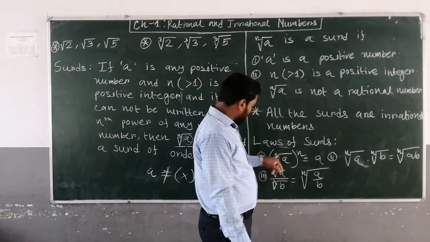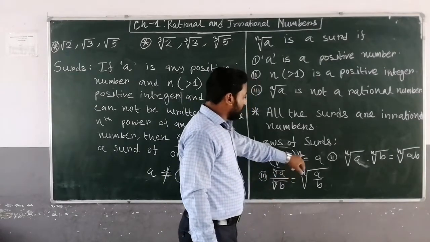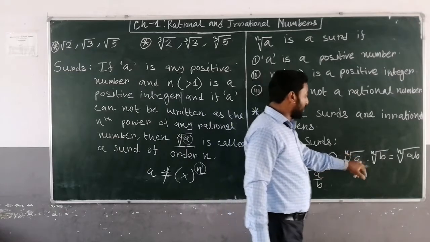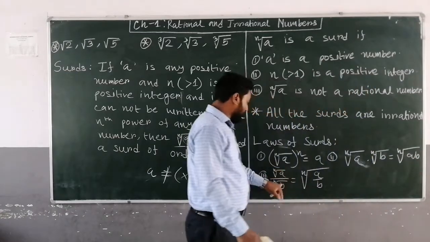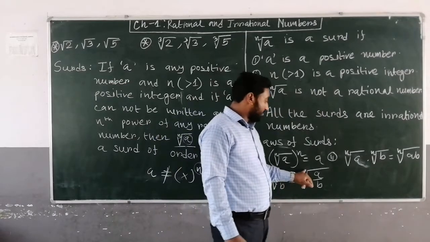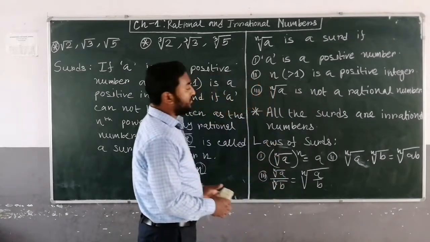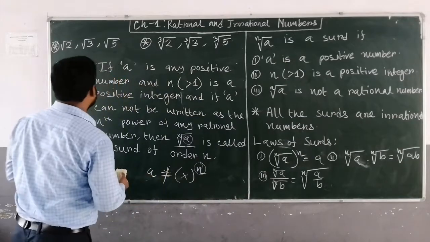Three laws are given. Nth root of a to the power n equals a. Nth root of a into nth root of b equals nth root of ab, and nth root of a upon nth root of b is equal to nth root of a upon b. Now verify whether that is true or not.